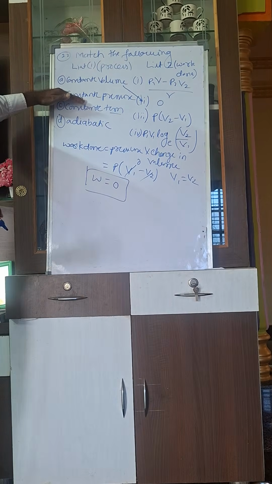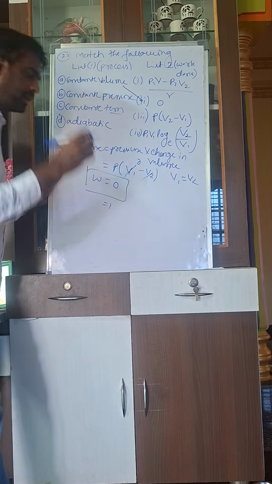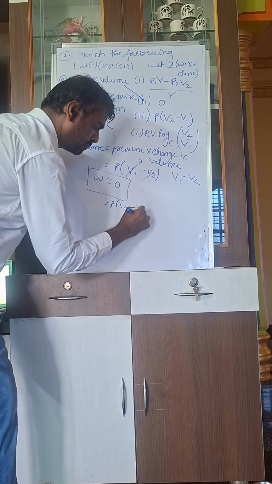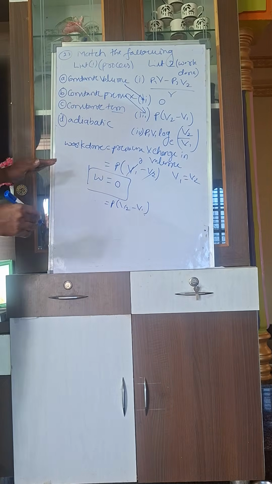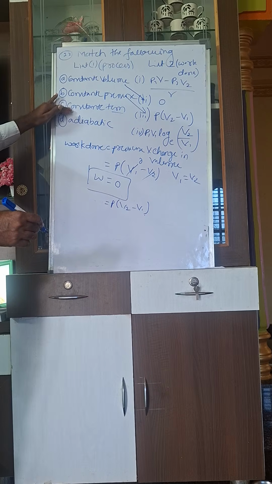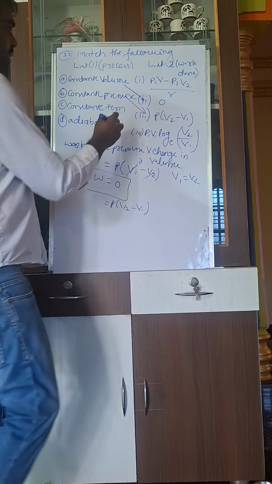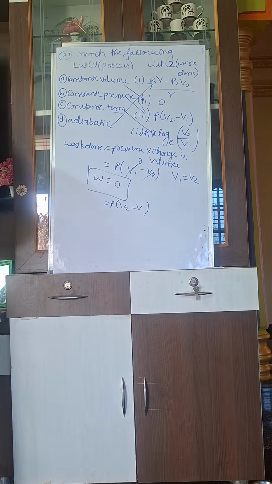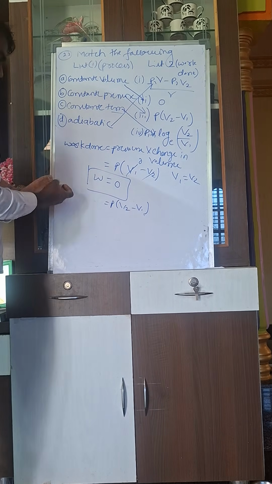Next, constant pressure process, same formula, pressure into change in volume: P into V2 minus V1. Third one, constant temperature process: temperature remains constant, so that will be P1 V1 log base e V2 by V1. Next is the adiabatic process.